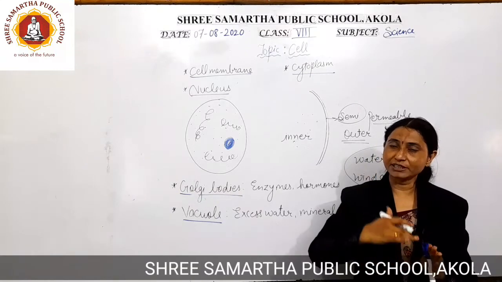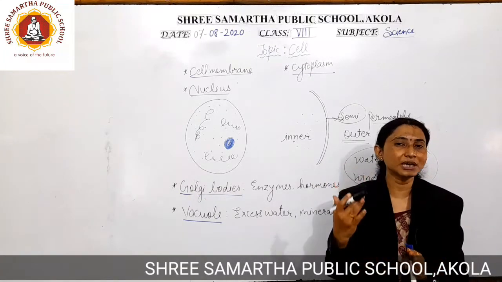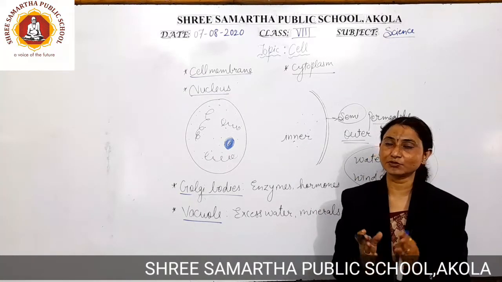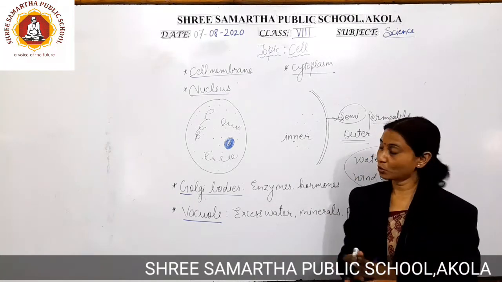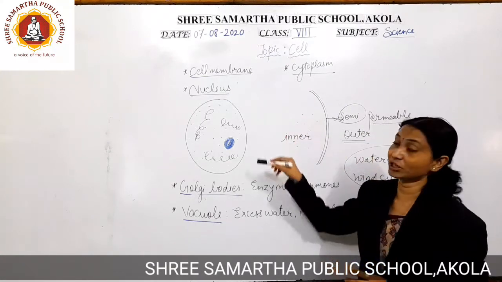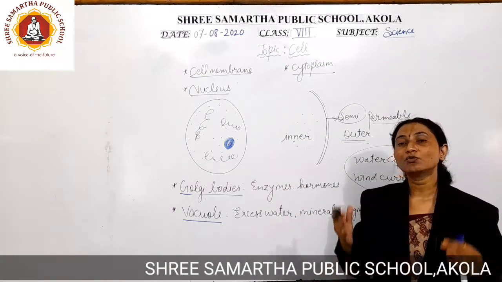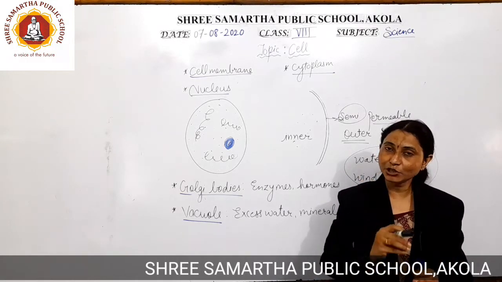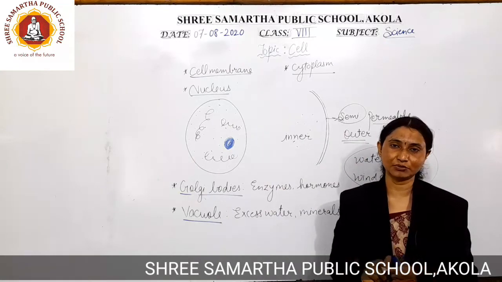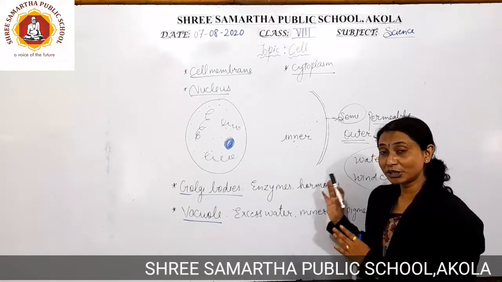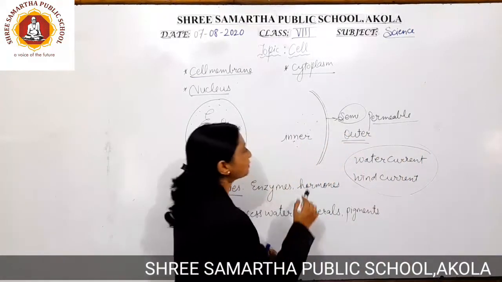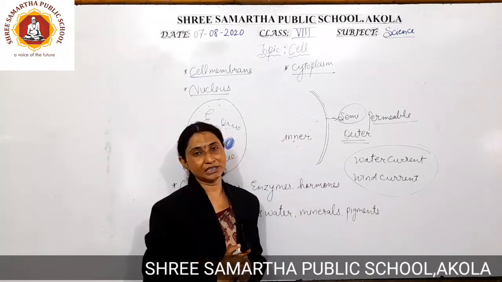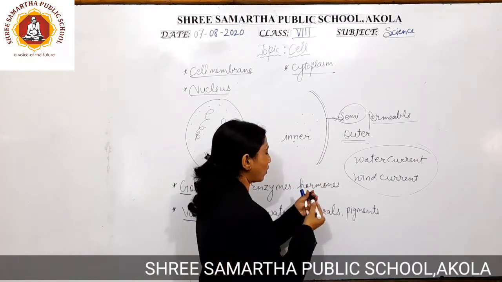Now, whatever digestion and nutrition has occurred, it's time to remove the unwanted substances from the cell body. After completing the nutrition and digestion processes, whatever waste materials are generated inside the cell need to be excreted from the cell surface. Again, the cell membrane will allow the unwanted substances to be removed from the cell surface.